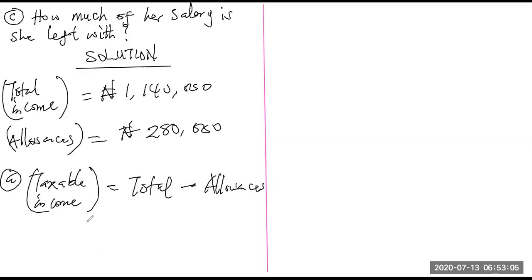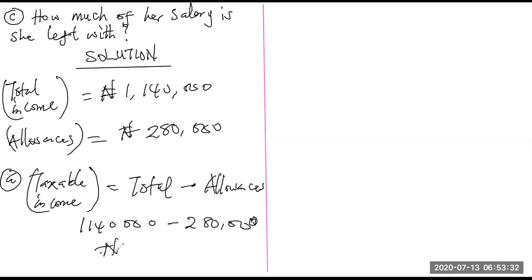Alright, and that will give us 1,140,000 minus 280,000. And of course, you can evaluate this with your calculator to have your final answer. Okay, 1,140,000 minus 280,000, we have it as 860,000 naira. That is what the person will go home with.